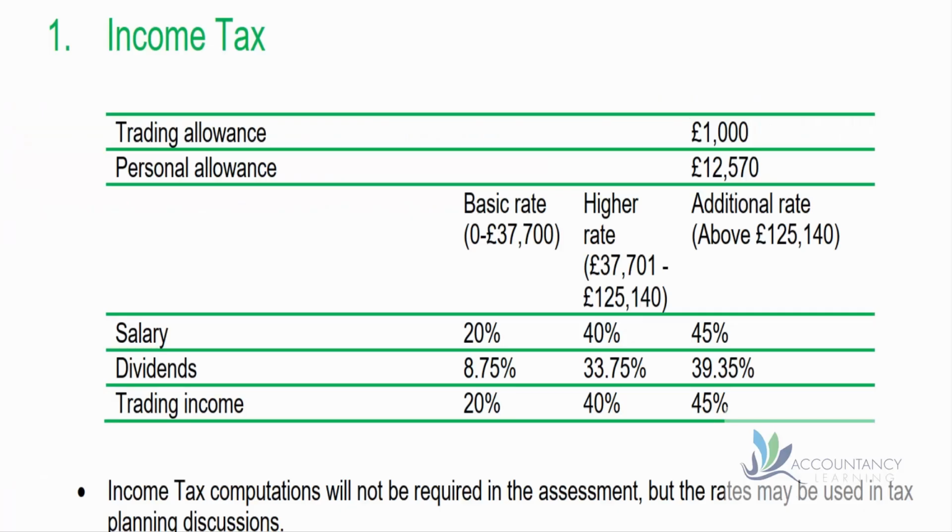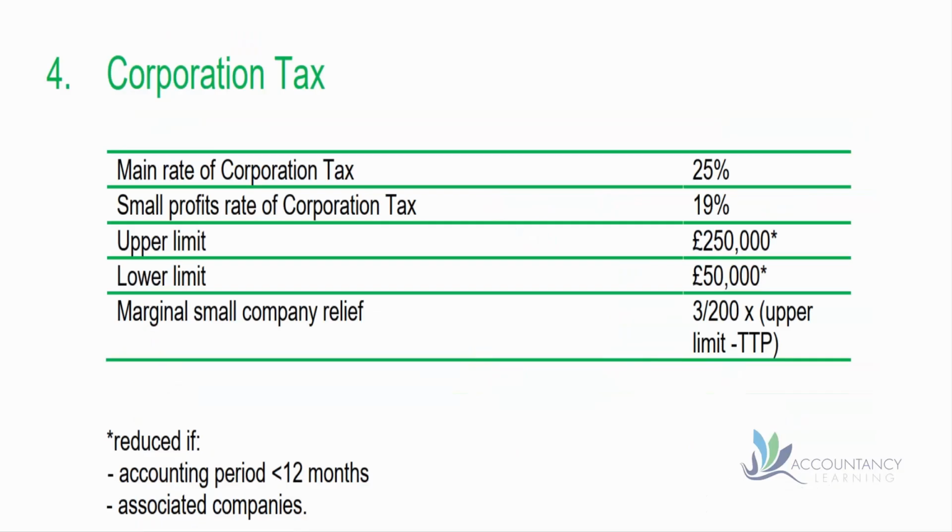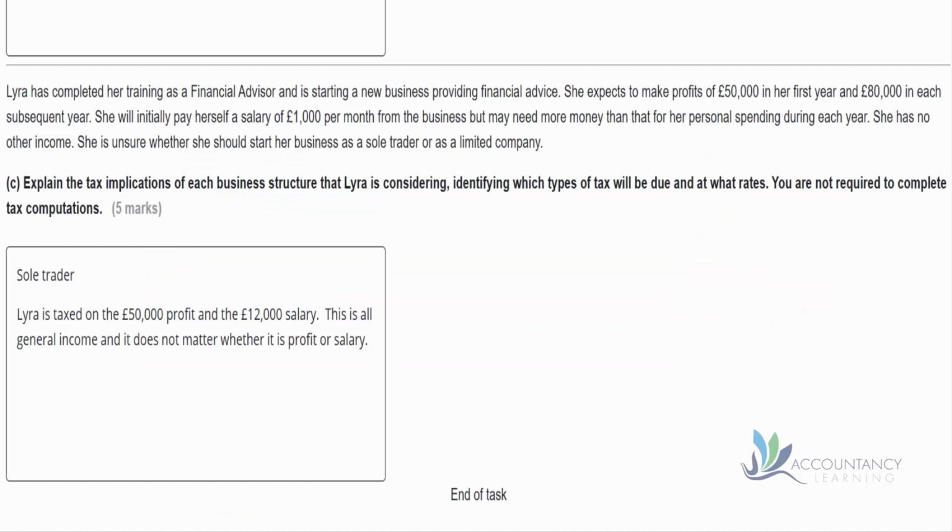Remember that you've got information in the reference materials in terms of different tax rates. So we've got tax rates for sole traders. There are also tax rates for companies. So first of all, let's think about it from a sole trader point of view. Lyra would be taxed on the $50,000 profit and also on the $12,000 salary.